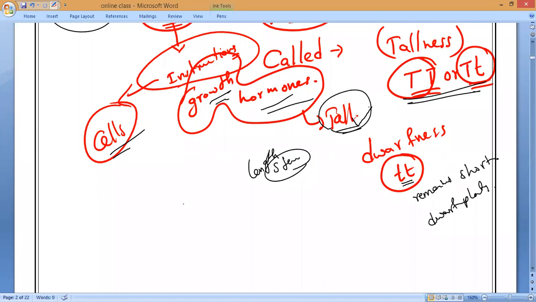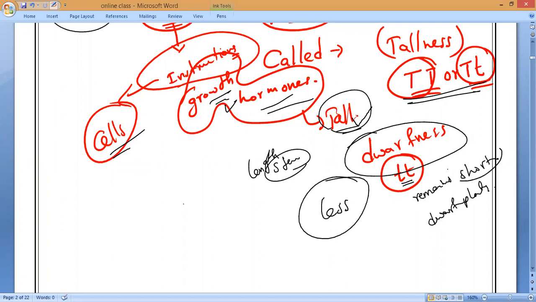Now, in the same way, if the plant has the gene which is set for dwarfness, then the plant cells will not release much growth hormone because they will never get the instructions to release it. So less plant growth hormone will be produced, due to which the plant will grow only a little. Because of that the plant appears to be short, so we can say it is a dwarf plant.